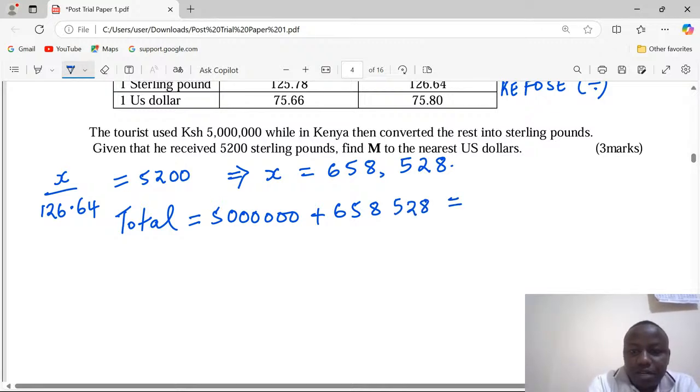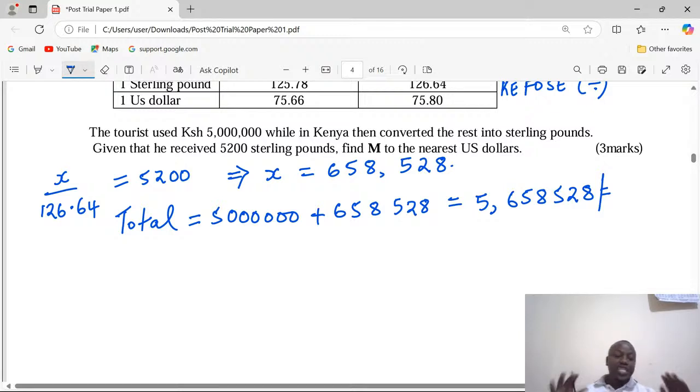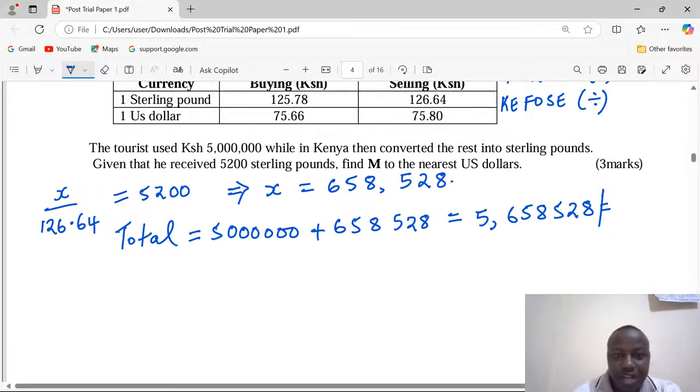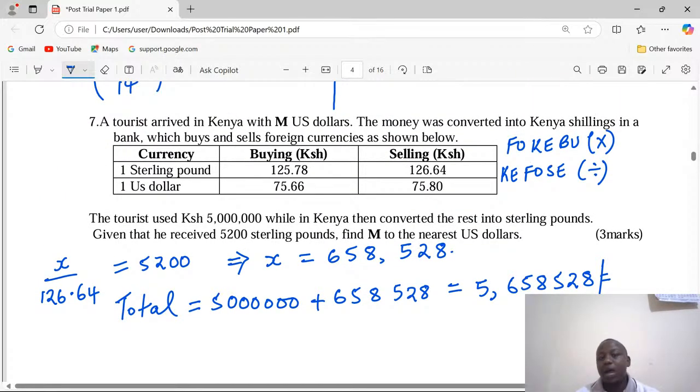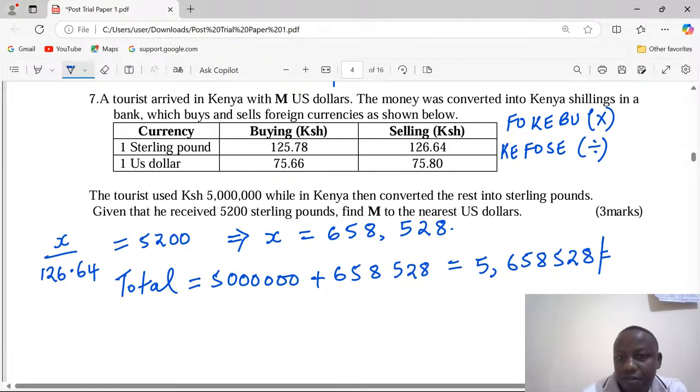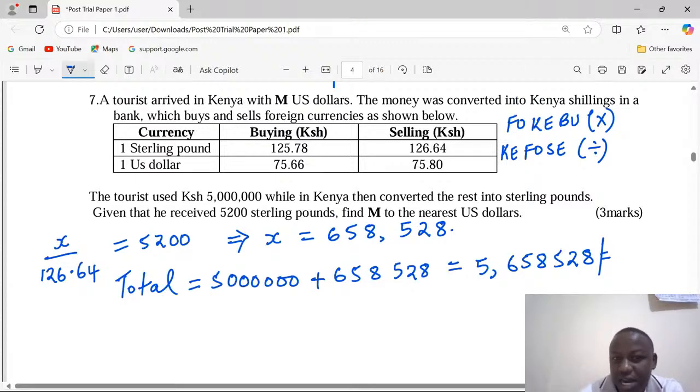The balance which had been converted, 5,658,528 Kenya shillings. So now the tourist was initially having 5,658,528 Kenya shillings. This is the amount the tourist received once they converted M from US dollars. So for the tourist to have this total amount of Kenya shillings by converting a certain unknown amount, how do we convert the foreign currency to Kenyan currency?